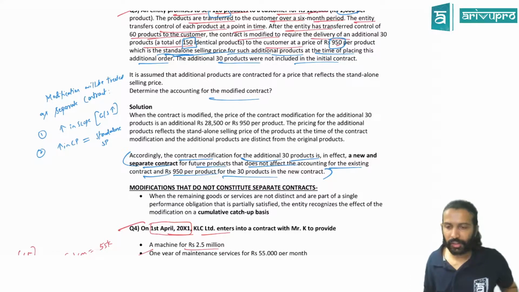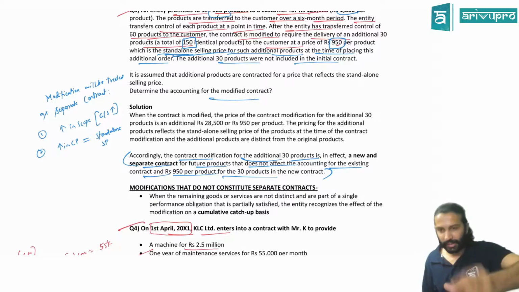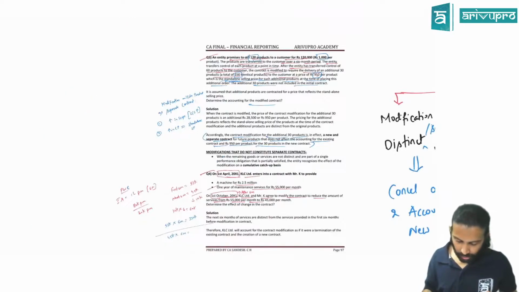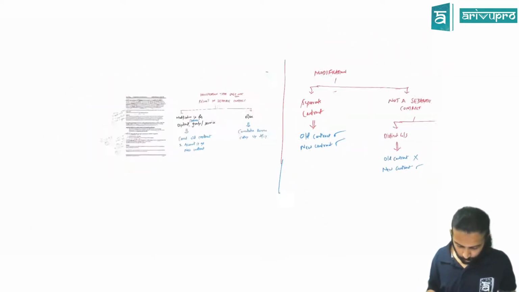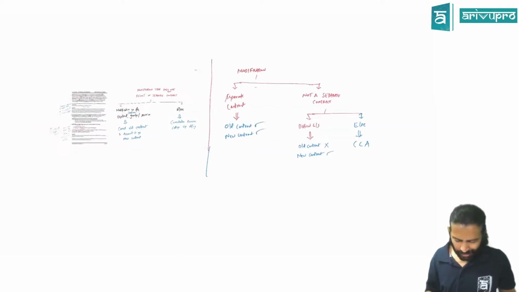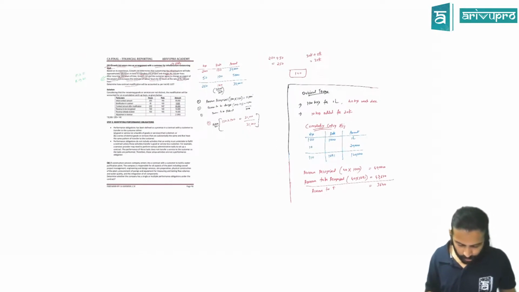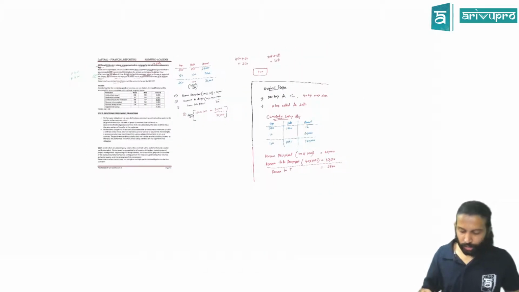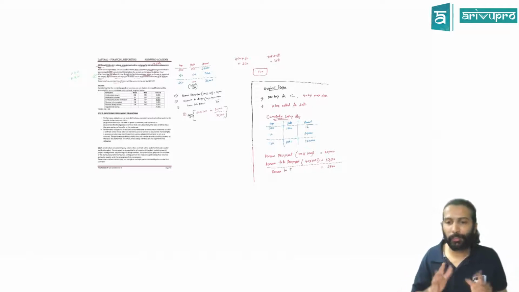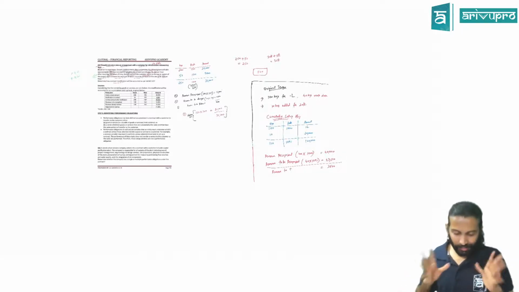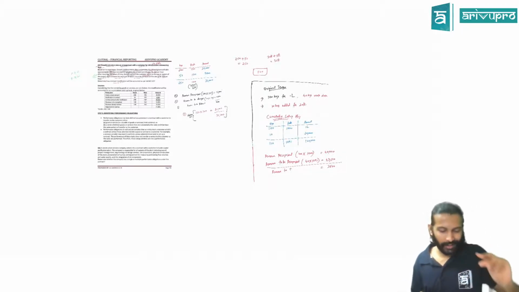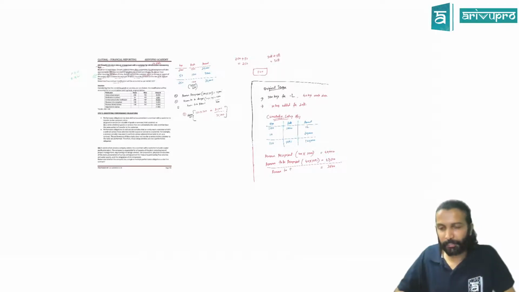Cumulative catch-up means you have to adjust the revenue, increase the revenue or decrease the revenue. Understood now? Any confusion still there? No, sir. 2 marks, 3 marks it will come, not more than that. Okay, so this is your step 1. With this officially we have completed step 1. I think we covered quite a bit. Let's have a quick recap and then we'll take a break for some time.